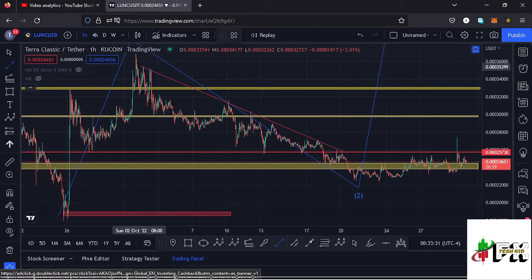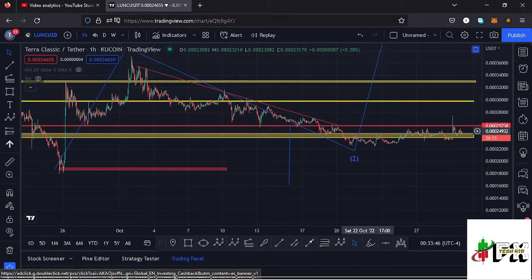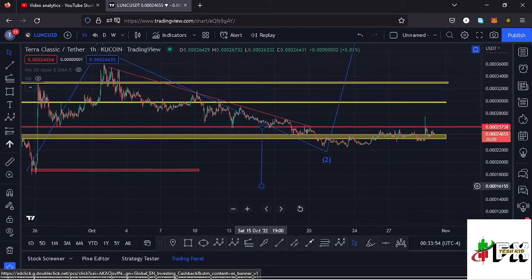So using a trend line, we can get that height and then place it down here to give us a minimum target area to the lower side back to around the $0.00016 mark, and that will be the worst case scenario playing out here on the LUNAC chart in case we continue seeing a breakout out of this chart pattern that is right here. And in case that plays out, it will be giving us a new low below the low that we are terming as the low for that second wave.